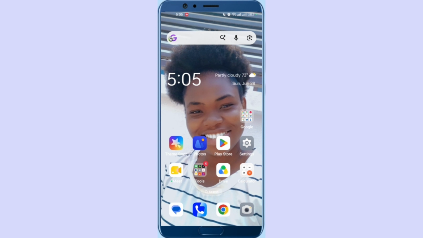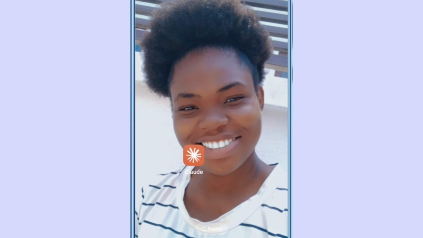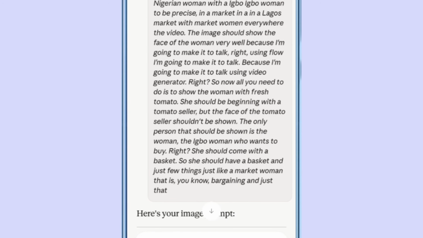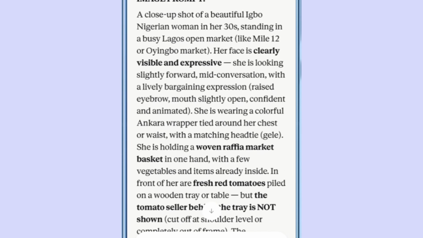Okay, so to make your AI image to talk, it is simply easy to do if you get your prompts right. And that is why I always like to use Claude to get my image prompts, right? So right now, I'll come over to Claude. I already told it, I want you to give me a prompt of blah, blah, blah, right? This is it right here. A close-up shot of a beautiful Igbo Nigerian woman. You have to put Nigerian woman or American person depending on who you want to generate. This is what will determine if your video will come out looking good.